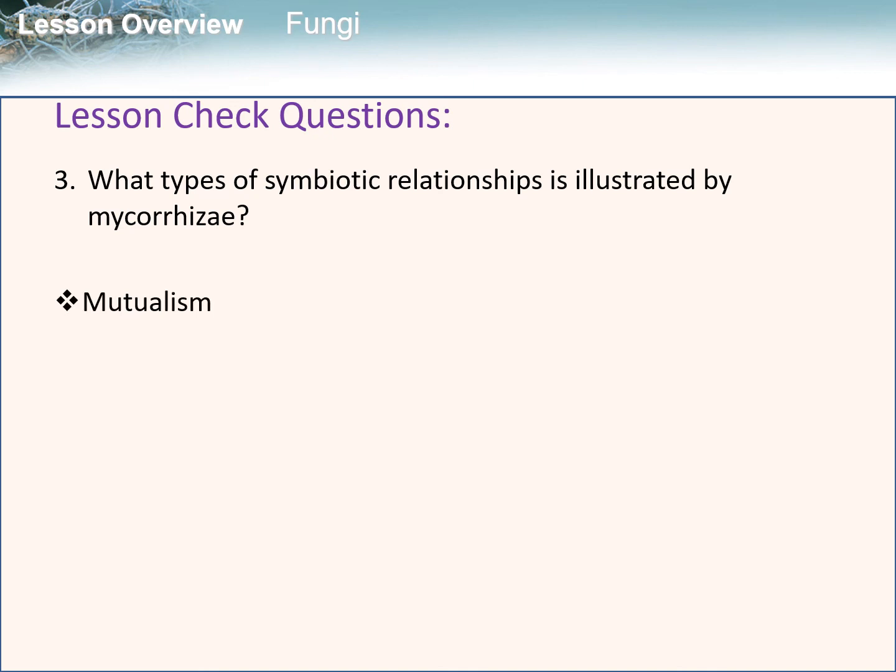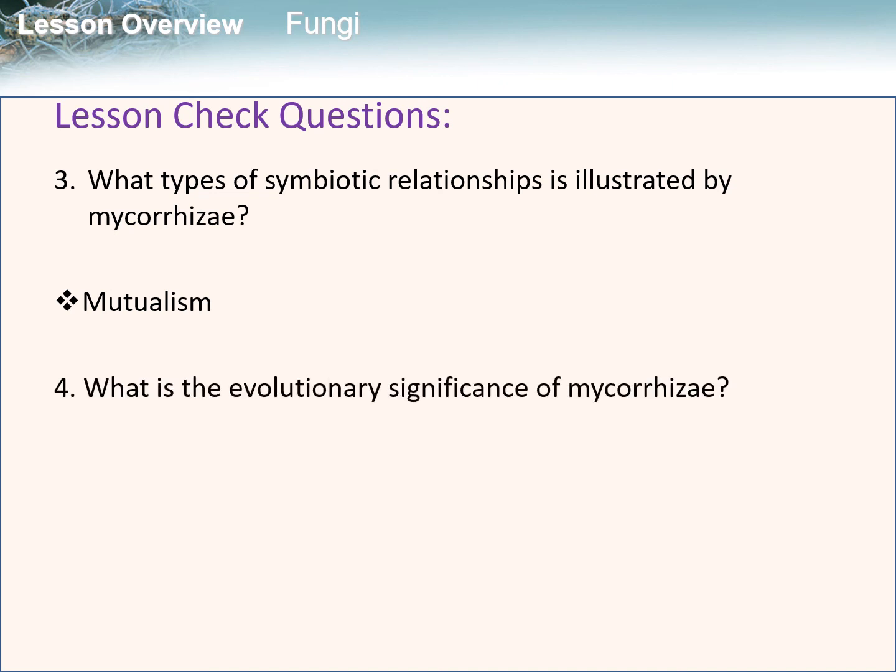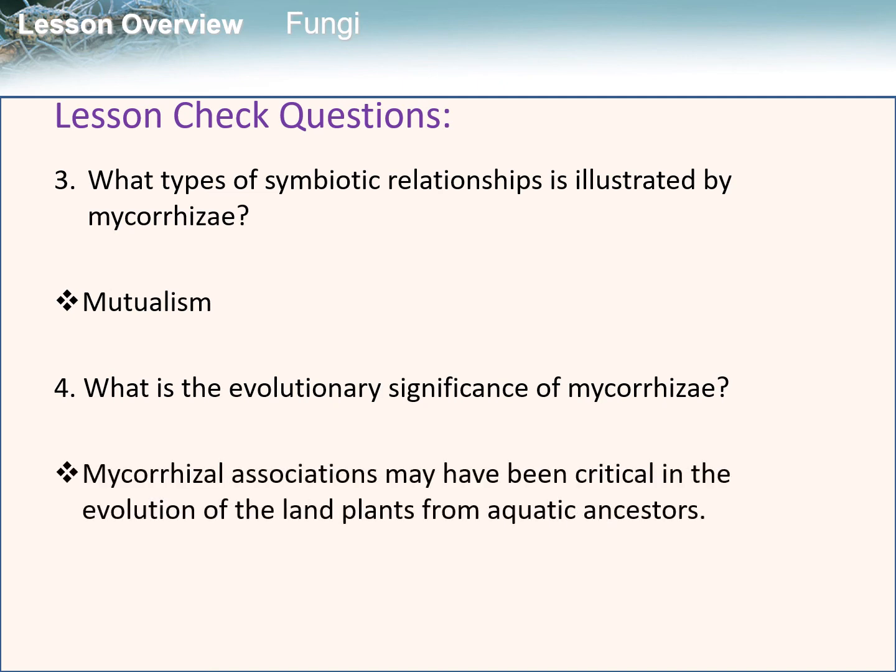Let's move on now to our last question. What is the evolutionary significance of mycorrhizae? The answer is, mycorrhizal associations may have been critical in the evolution of the land plants from aquatic ancestors.